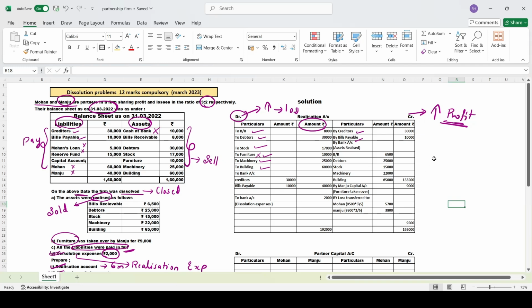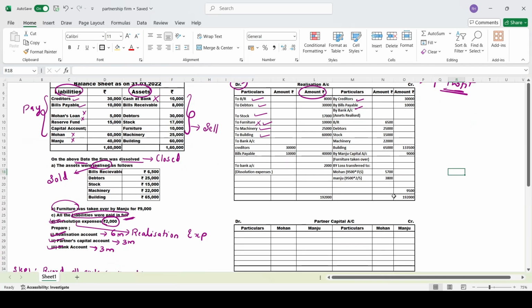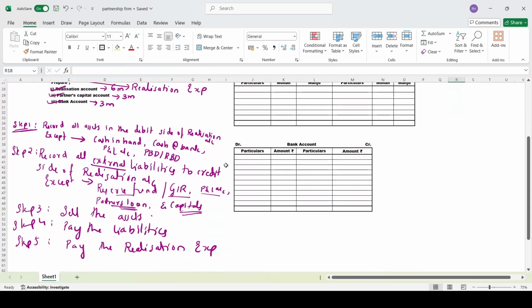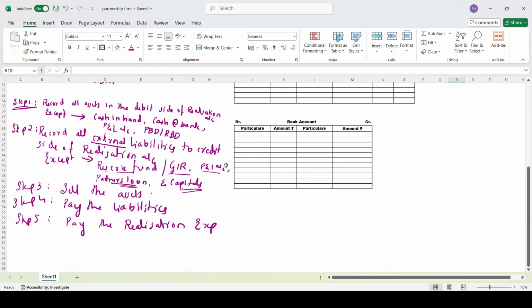Manju has to pay you 3,800. So this is called your realization account. Keep it in your mind. It is very simple and very easy, because it is the first problem. You people may get confused.